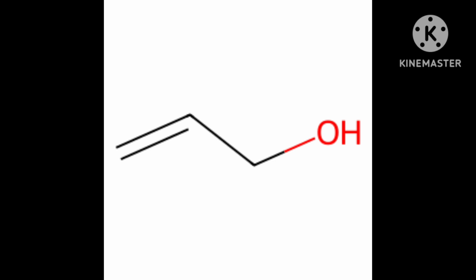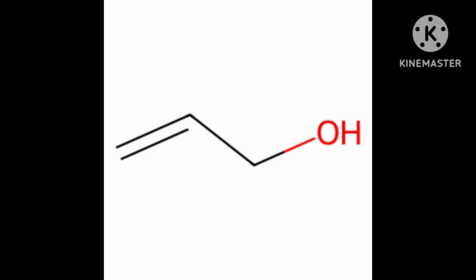Now secondary, CHOH. Now two valences will join with 2 carbons. It is open for joining with 2 alkyl groups. Then CHOH with 2 valences open is an example of secondary. Like that, if this is COH, now 3 valences are open for, you can say, alkyl groups. 3 alkyl groups can join.